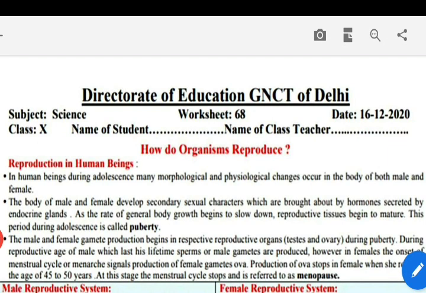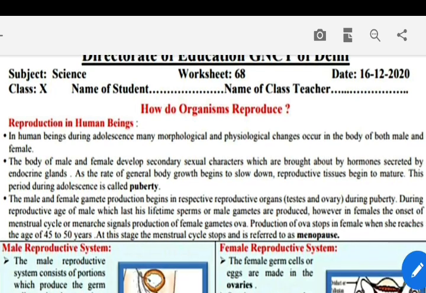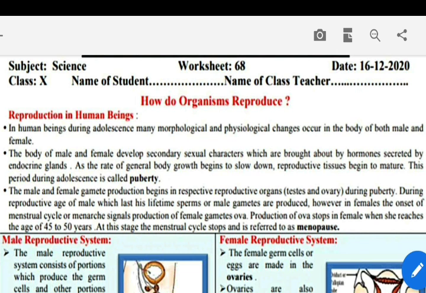Hello, dear students. Today we will discuss worksheet number 68. How do organisms reproduce? Reproduction in human beings. In human beings, during adolescence, many morphological and physiological changes occur in the body of both male and female.